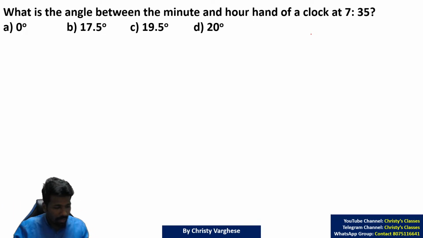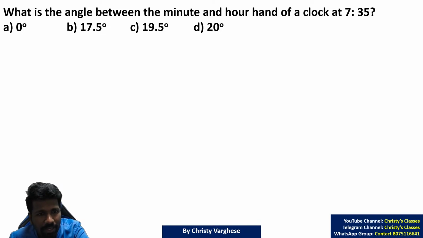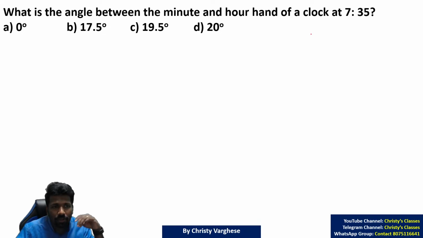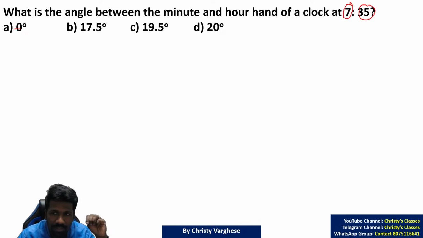Okay, some of you already got the answer. So I will start explaining this question. Using the formula you can directly get it. But before that, some people at least may think, why can't 0 be the answer? Because 7:35 means hour hand 7, minute hand also 7. 35 minutes means the minute hand is also on 7.